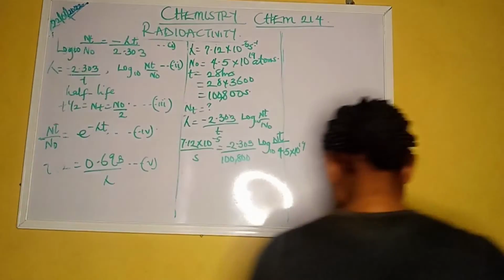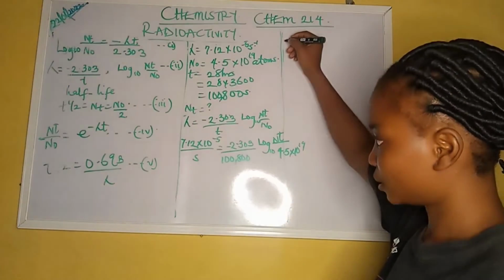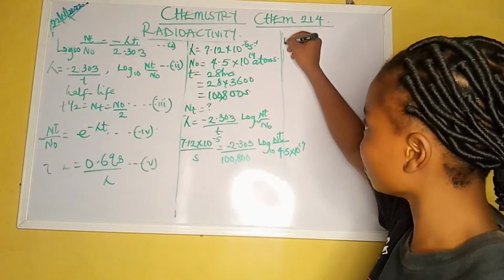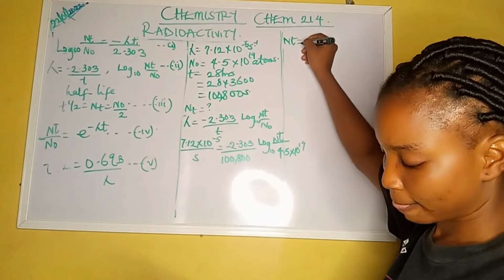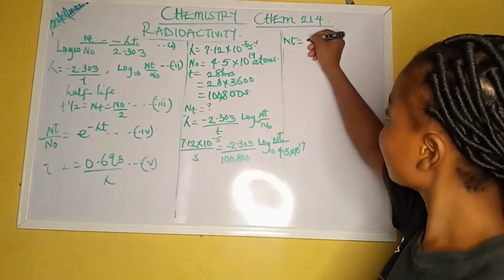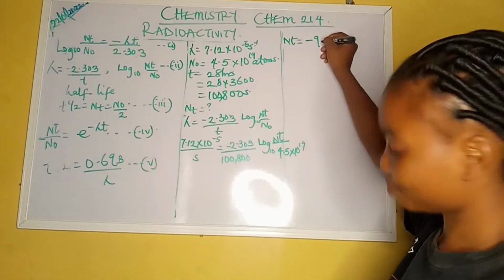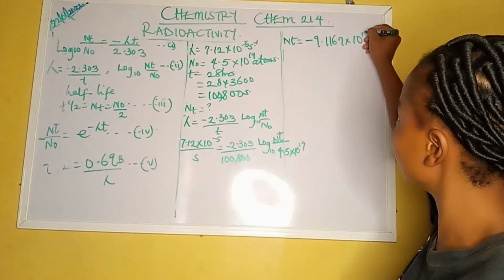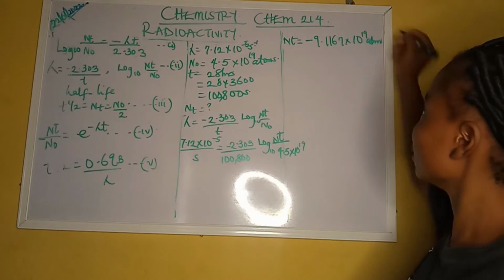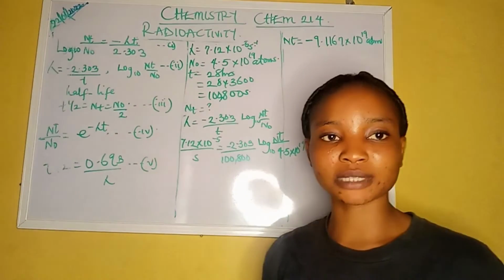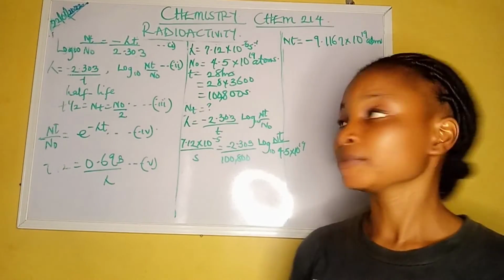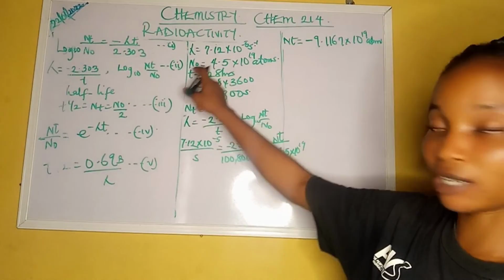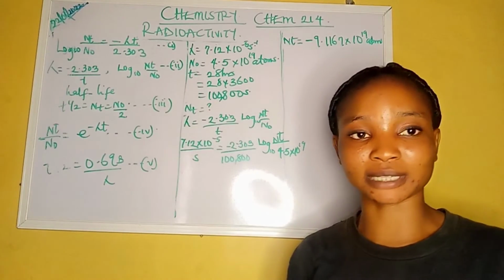Now, by the time we cross multiply everything, looking for Nt, our Nt should give us minus 9.1167 times 10 raised to the power 19 atoms. And because the question says how many atoms has decayed, it means we're adding both. If the N naught used in the first one gave us the answer, and the one changed also gives us another answer, how many atoms has decayed together?